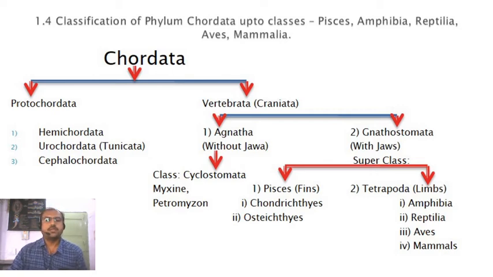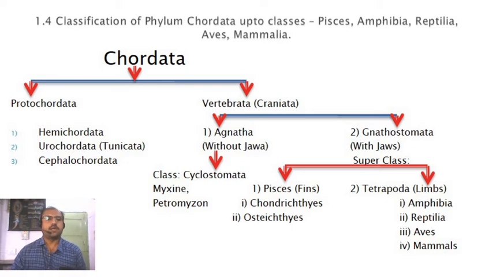Then the second one is reptiles. Reptiles are the creeping or crawling vertebrates. They are totally present on the land, and for respiration they have developed lungs. So lungs are the primary organ for respiration in reptiles, aves and mammals. So this is about the reptilia, which are crawling ones. The examples include snakes, lizards as well as turtles.